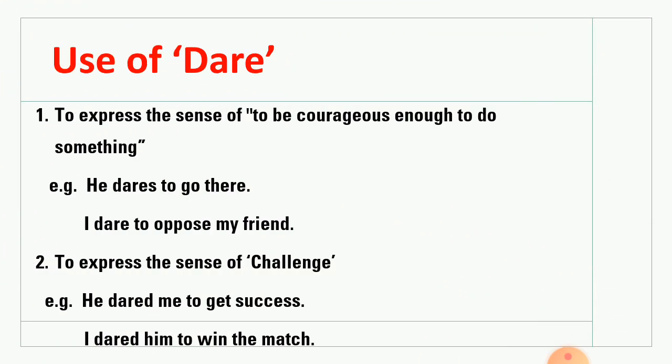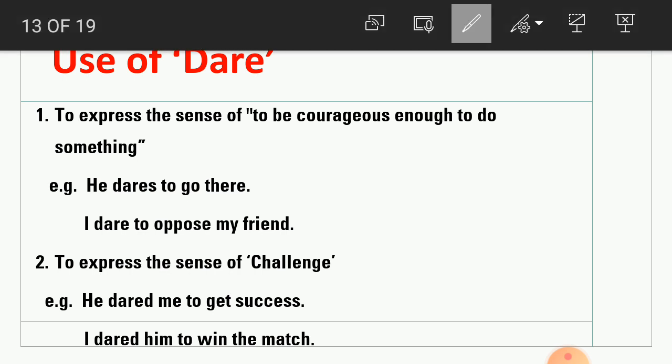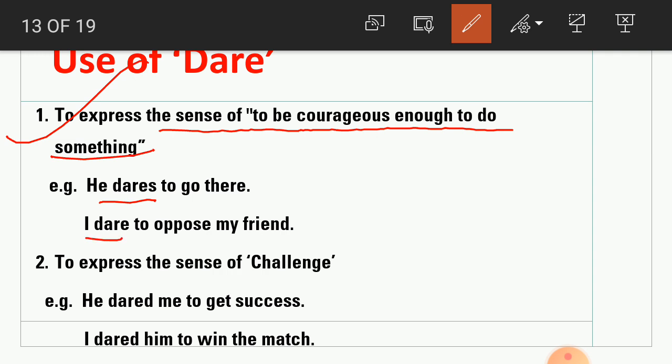Now, next one, student, use of dare. So, dare is also used to express sense to be courageous enough to do something. For example, he dares to go there. So, he has courage to go there. I dare to oppose my friend. So, I have courage to oppose my friend. That's why here dare. He dares and I dare is according to the tense also. So, dare is used here.